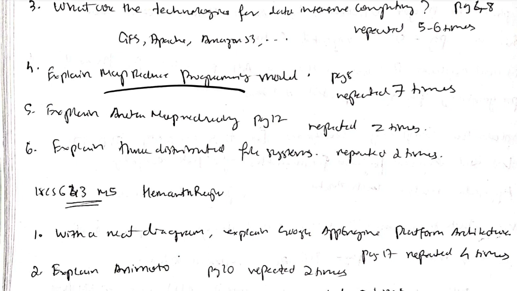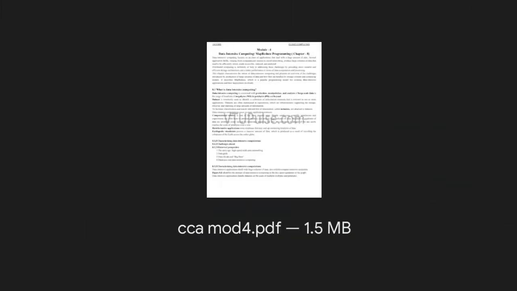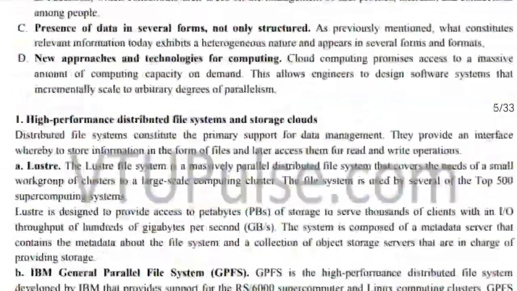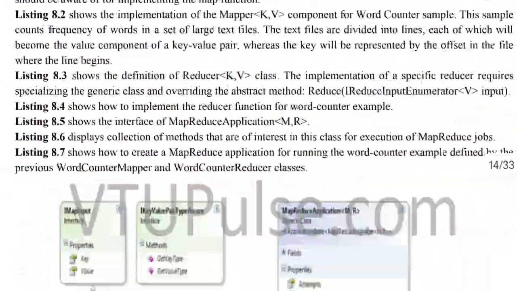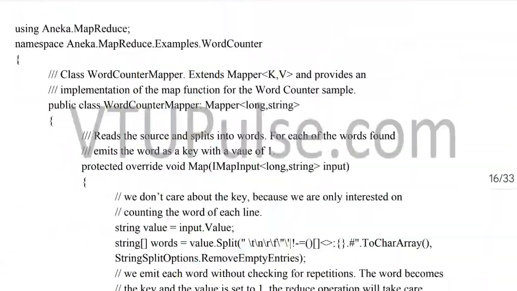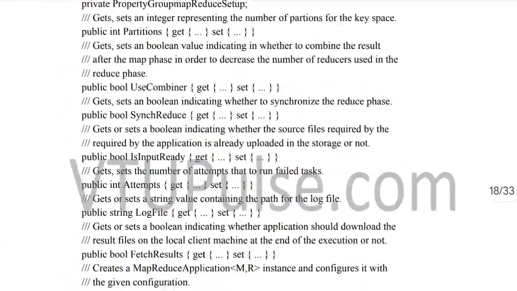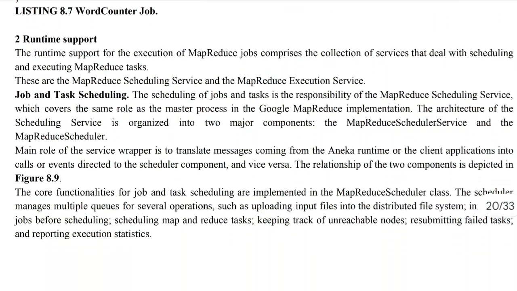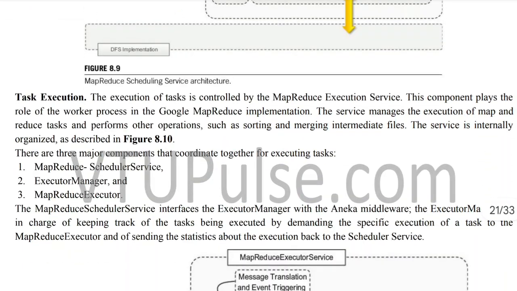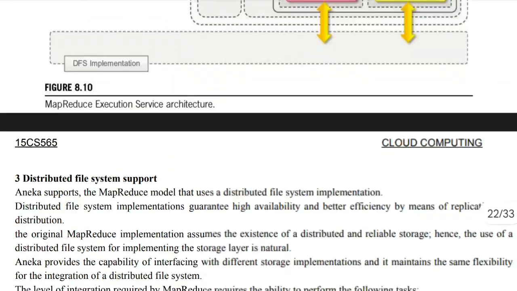And the MapReduce programming model, and we are left with Aneka MapReducing and 3 distributed file systems. So Aneka MapReducing is a very important concept. Okay, then I have mentioned the page numbers there, so you need not search in the PDF. So this is about Aneka MapReducing. So here are some programs. I guess you have to memorize those programs, but I'm not sure because I don't know actually what they mean. I just knew the answers. I just got to know that the answers are present there.